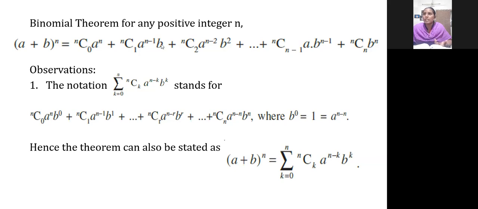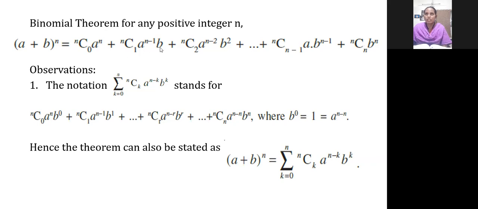Again, in the next term, the power is decreased by 2. Next 3, 4, it goes on up to getting 0. N minus n, 0 only, a power 0 at the last term. Okay.